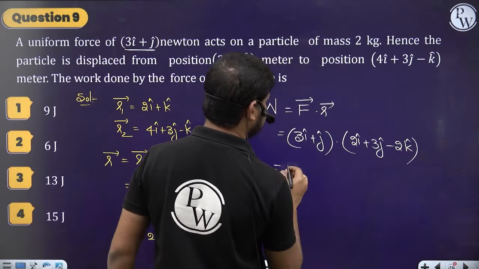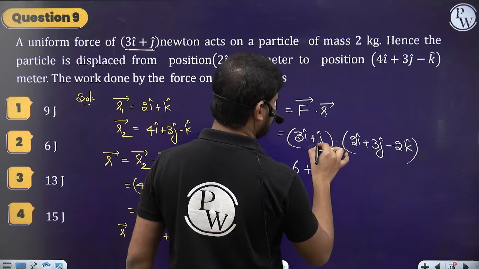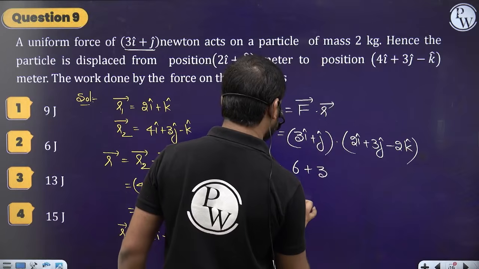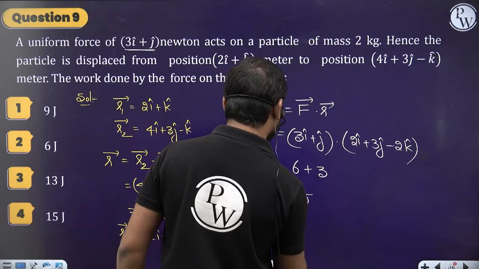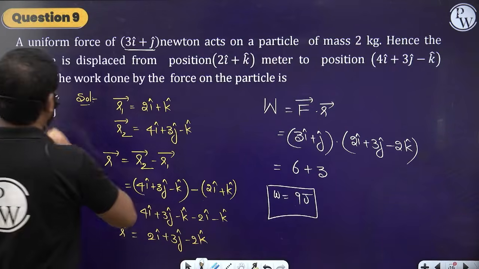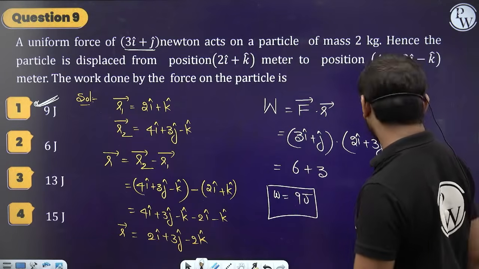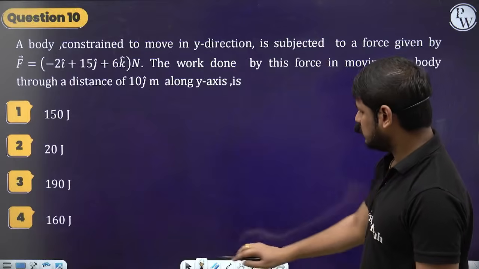So 3 into 2, 6, and then for j, this is 1 into 3, 3. So 6 plus 3, 9 joules is the work done. Option 1. Clear? Understood? Chal. So let's move further. So let's take the next question.